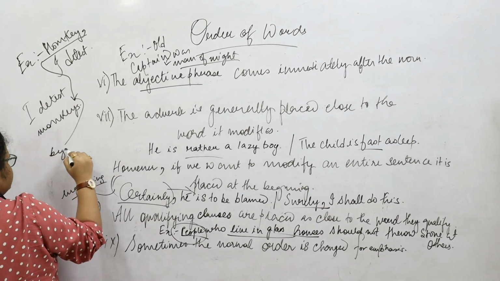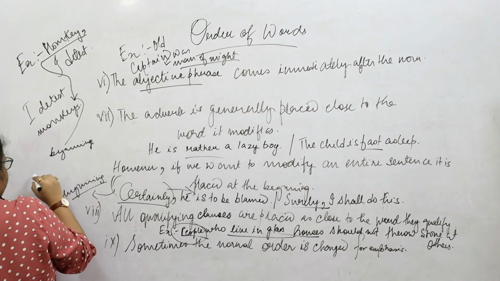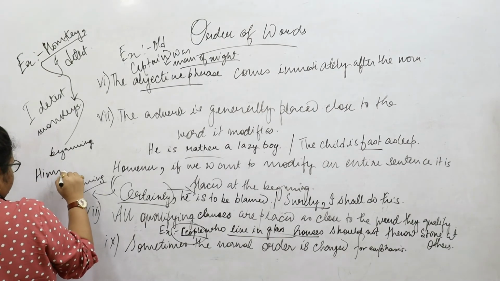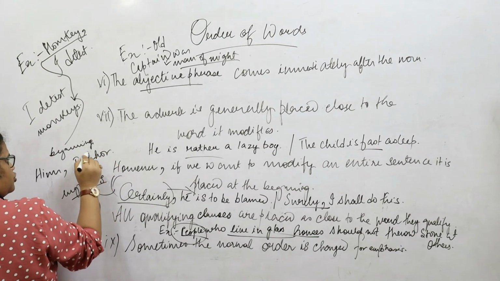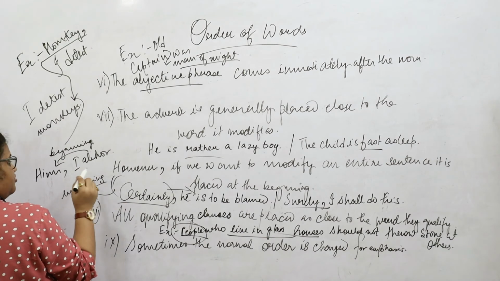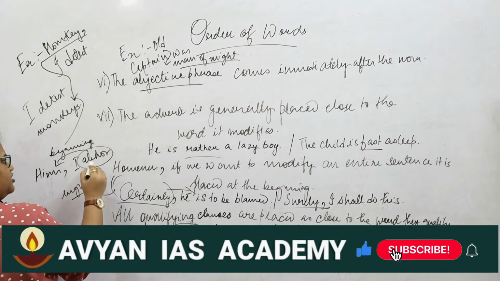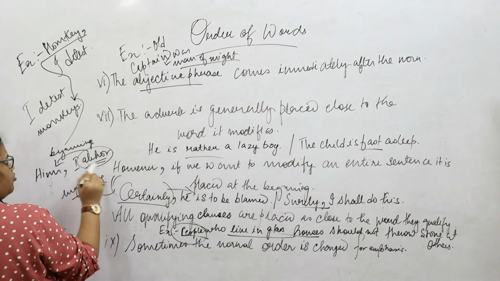Hence we say monkeys I detest. For example, if we say him I abhor, the original order would have been I abhor him, but just to explain your hatred for somebody, we are placing him at the beginning, him I abhor.